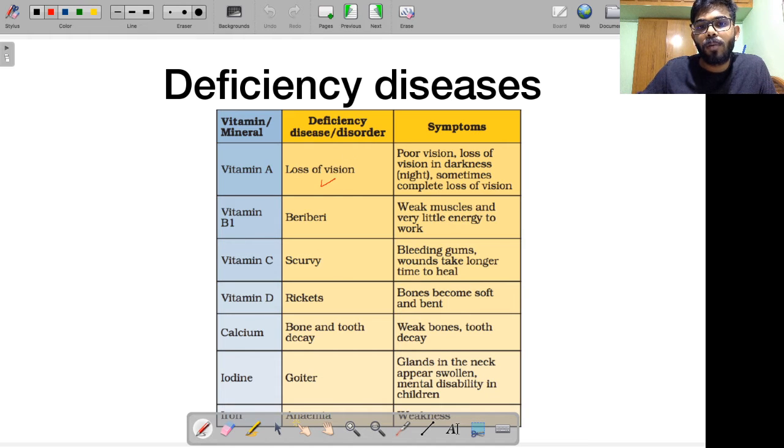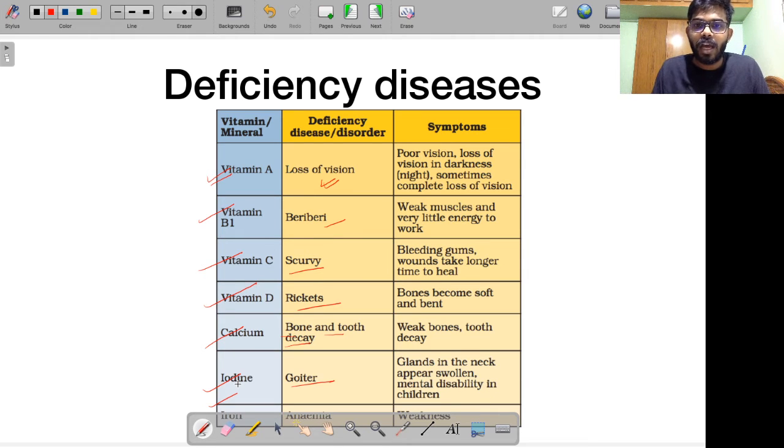For example, I told you about loss of vision, night blindness, etc. I told you that this is caused by deficiency in vitamin A. Then we talked about beriberi, which is a result of vitamin B deficiency. Vitamin C deficiency leads to scurvy. Vitamin D deficiency leads to rickets. Calcium deficiency leads to bone and tooth decay. Iodine deficiency leads to goiter. Iron deficiency results in anemia. These are things we have already discussed.